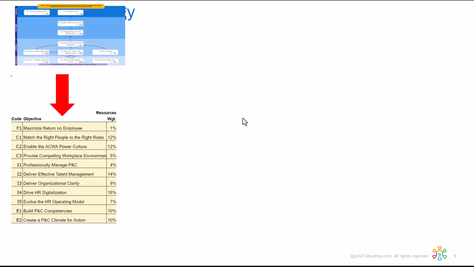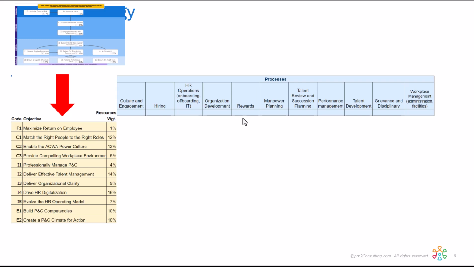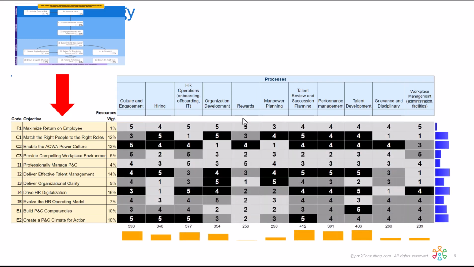objectives and lift them on the left side of a sheet, and across the top, what are the core processes, in this case, in the HR function to support those operations? And again, we scored the impact of each of these departments on those objectives.